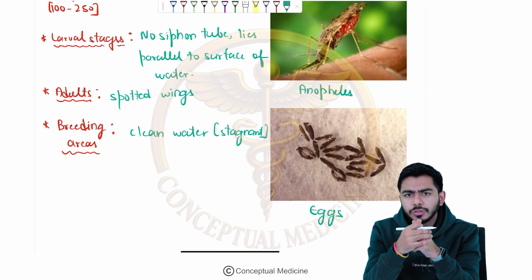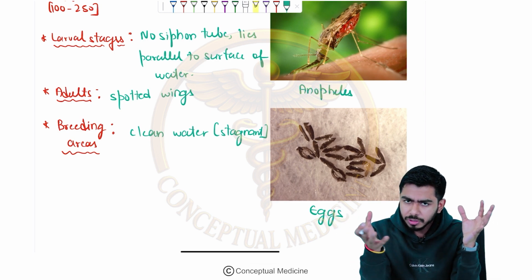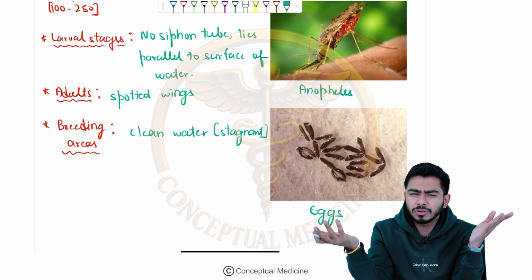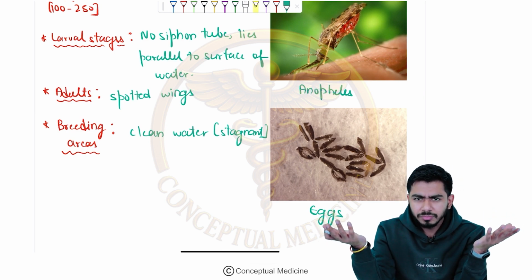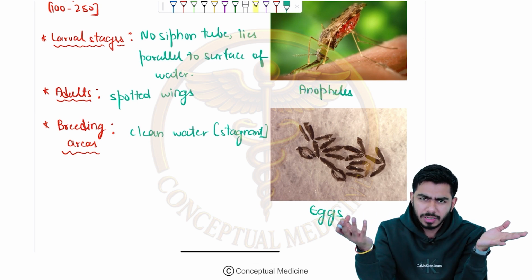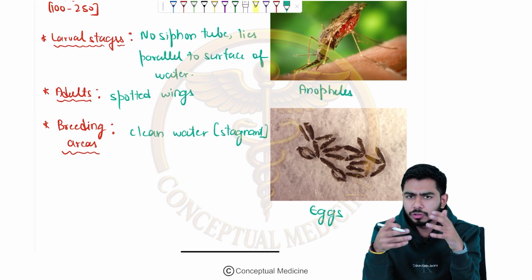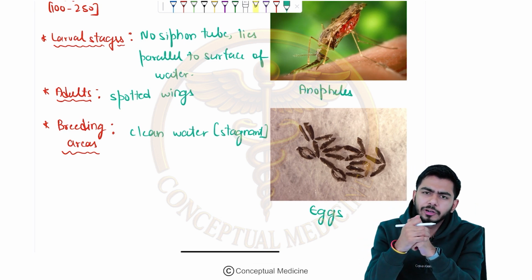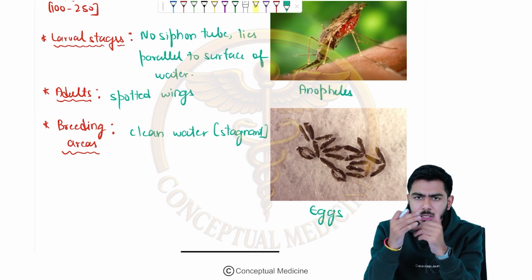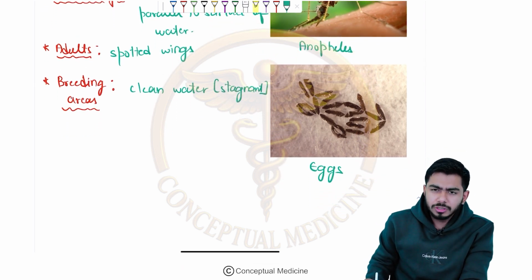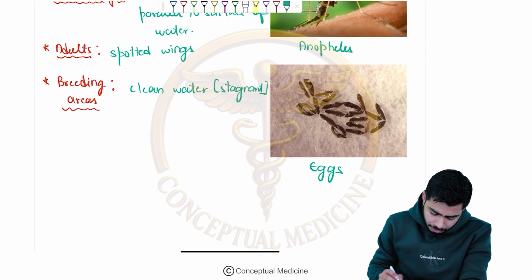Why is it so? Because there will be pits and burrows in the road surface and many places, for example in India. The water can fill up in those pits and burrows, and there the Anopheles might be breeding, right? So it will be found in clean, stagnant water, not in dirty water.